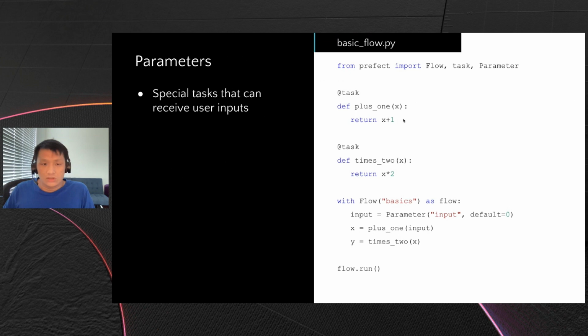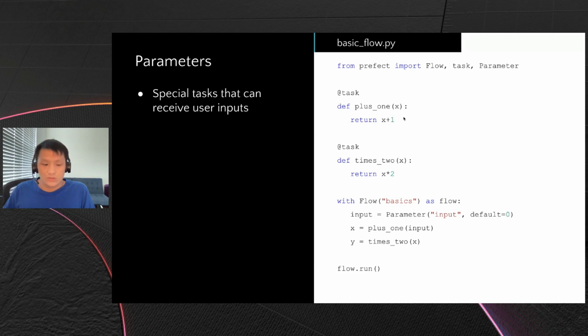The next thing to discuss is parameters. In our earlier example, we had an input of 0 into the +1, and the output of that was stored as X, and X was passed to ×2. But now we're interested in making our flow parameterizable.